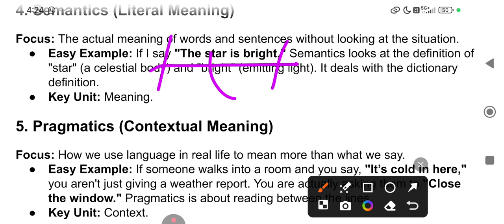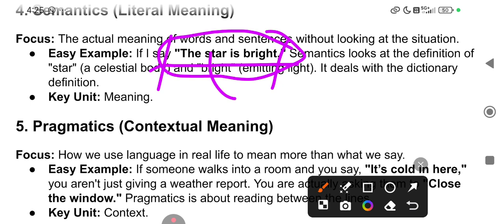So the star is bright means he has done something great, Akshay Khanna. So the star is bright. Akshay Khanna is an intelligent hero, you can say. So in that context only the same group of words or order of words can be used. The star is bright. Akshay Khanna is bright, he's an intellectual hero, intelligent hero.